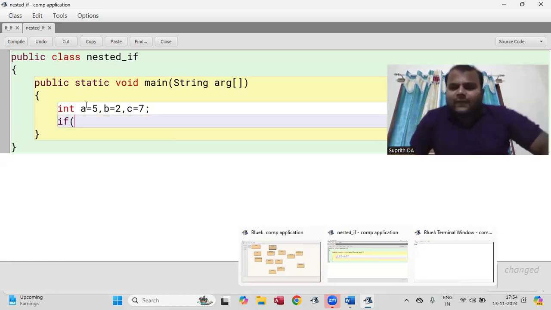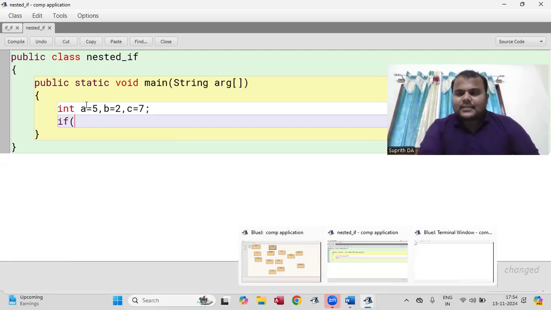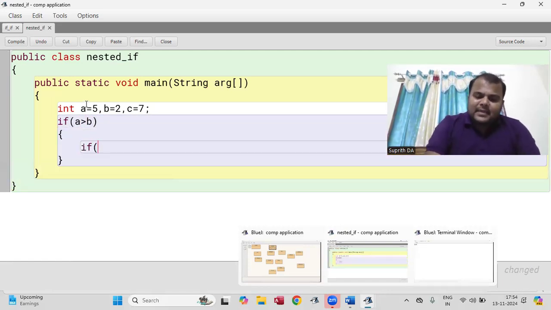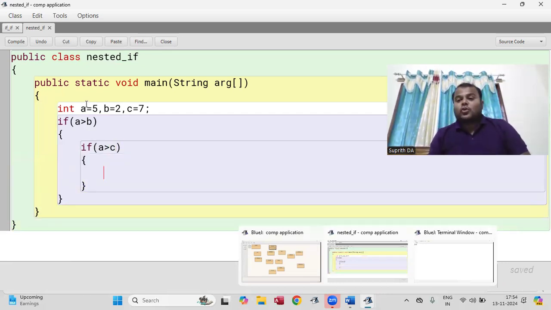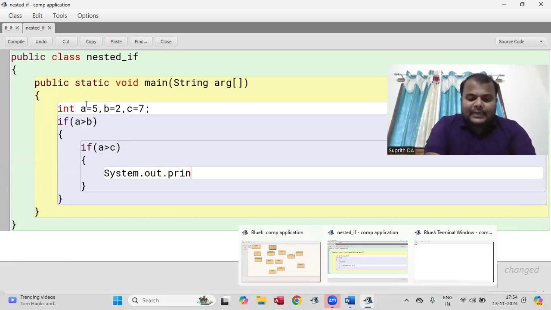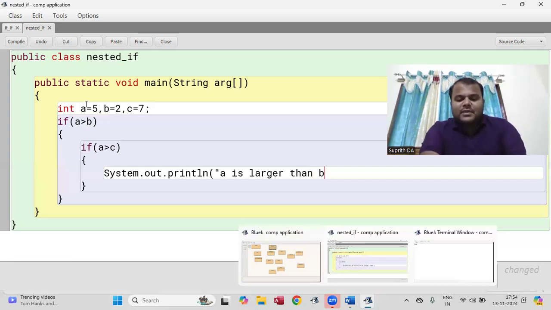Now, I'm going to write a nested if, an if statement within an if. If A is greater than B, next I'm going to write another if: A is greater than C, then print which is the highest value. System.out.println("A is larger than B and C"). Now you can run it.